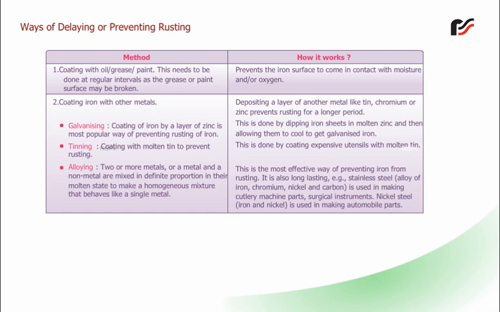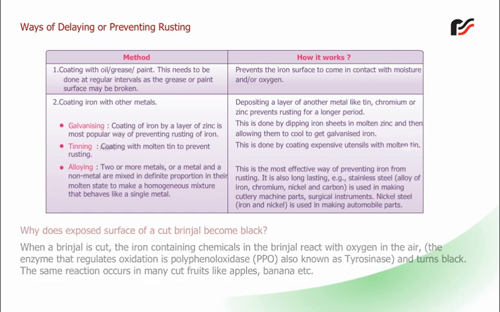Ways of delaying or preventing rusting. Why does the exposed surface of a cut brinjal become black? When a brinjal is cut, the iron-containing chemicals in the brinjal react with oxygen in the air. The enzyme that regulates oxidation is polyphenol oxidase, PPO, also known as tyrosinase, and the surface turns black. The same reaction occurs in many cut fruits like apples, bananas, etc.